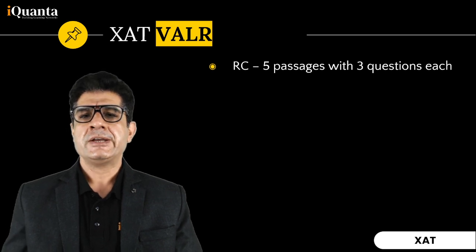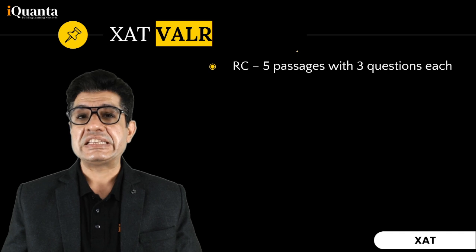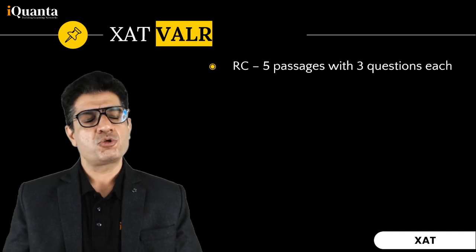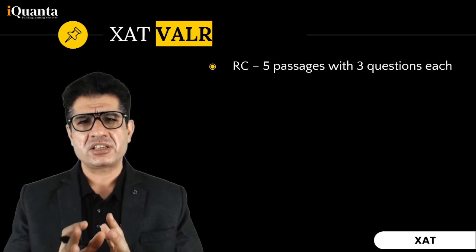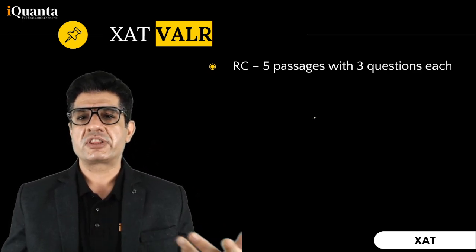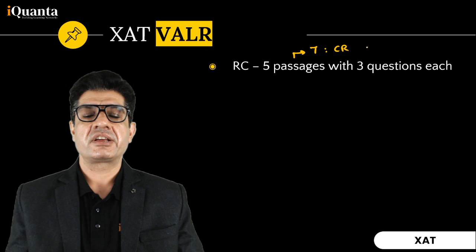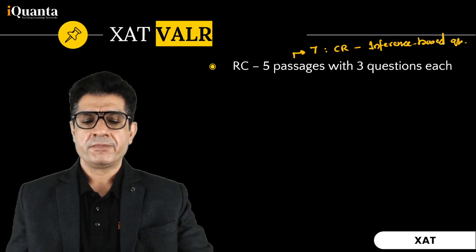So we saw that. But out of these 5 passages, there were 2 passages which were easier to read. The questions maybe not so, but 2 passages were such that if you go by the subject matter and the language of the passage, you would have prioritized those over the others. Now, out of the 15 questions in RC, we had 7 questions which were based on critical reasoning, and all of those 7 were actually inference based questions. So a lot of emphasis to this particular segment.